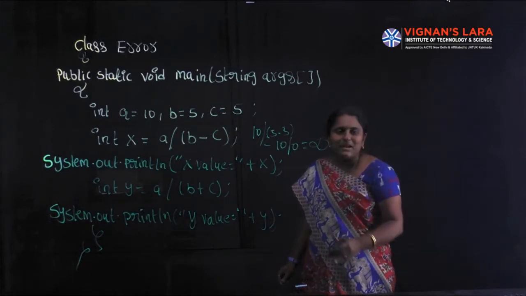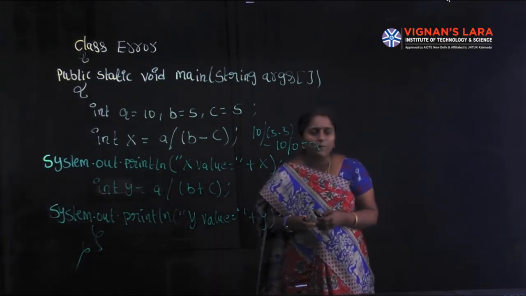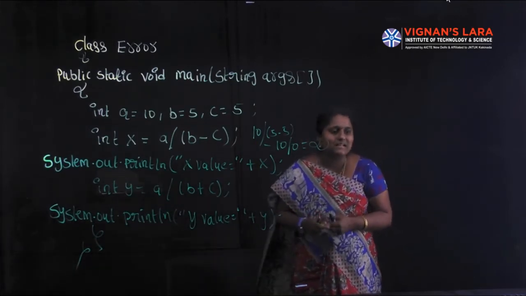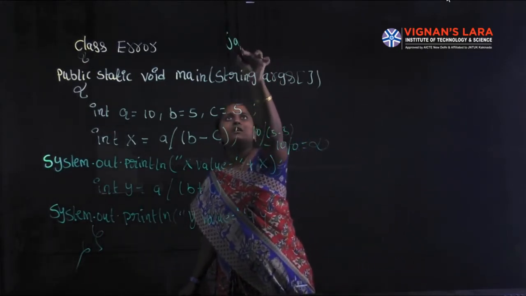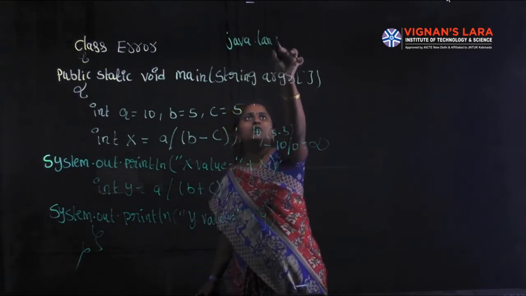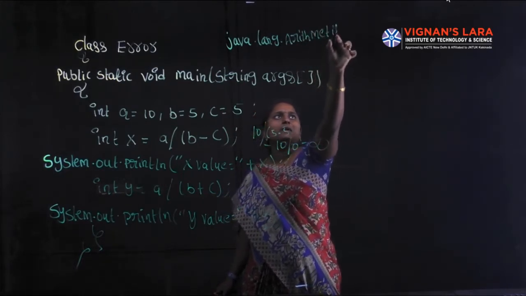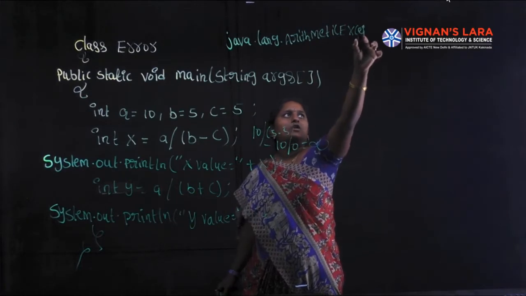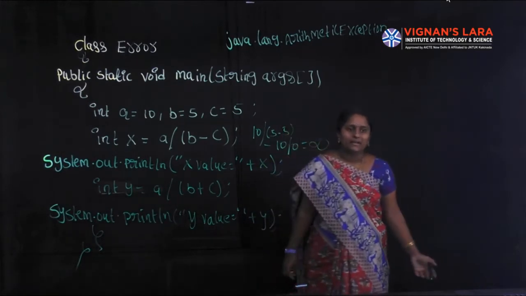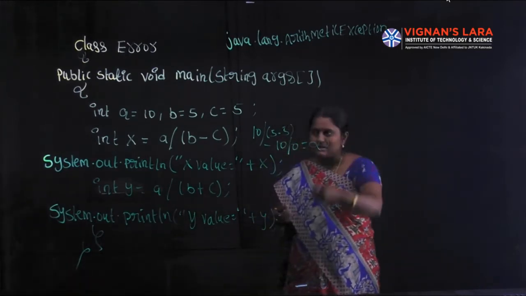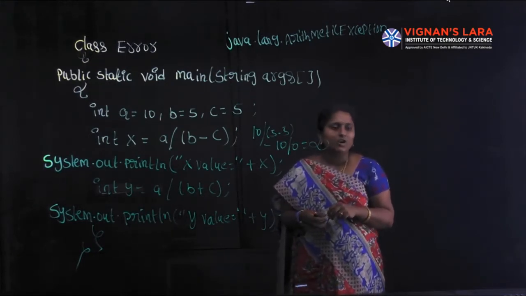Look at this program. At the time of compilation there is no problem, but at the time of runtime it leads to an exception. What is the exception? java.lang.ArithmeticException. So in this program it is syntactically correct, but at runtime it leads to an exception, that is java.lang.ArithmeticException.